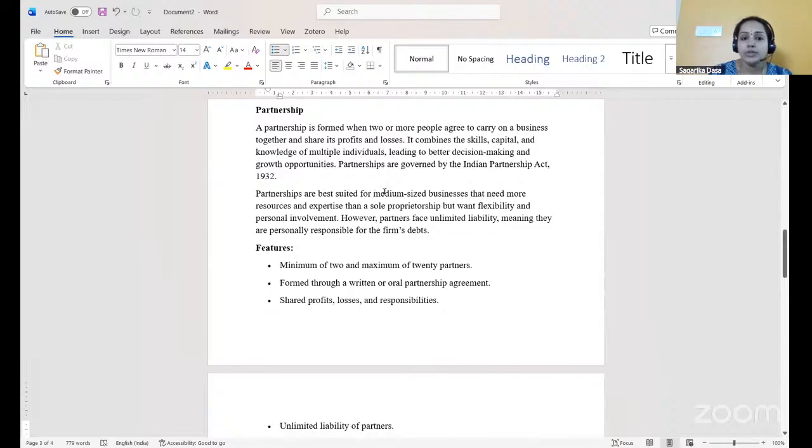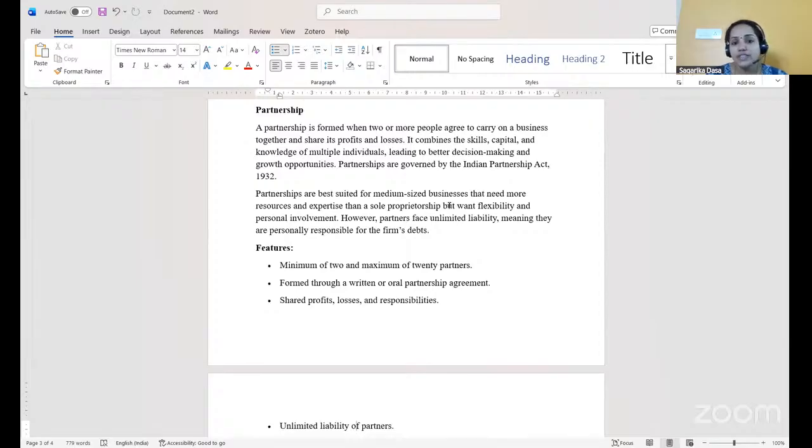Partnerships are best suited for medium sized businesses that need more resources and expertise than a sole proprietorship, but want flexibility and personal involvement. Now, partnership is better when compared with the sole trading concern, because in sole trading, the entire risks and losses will be borne by the sole trader, whereas in partnership the risk will be shared among the partners, and it is best suited for medium sized industries.